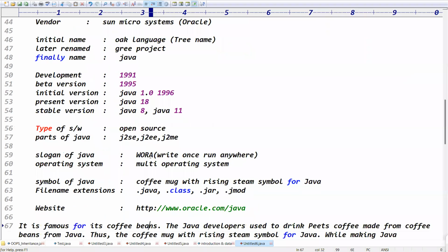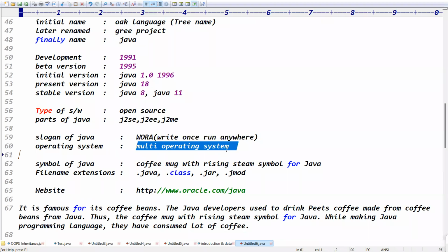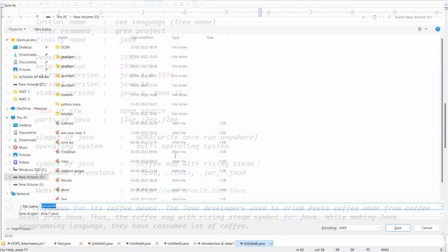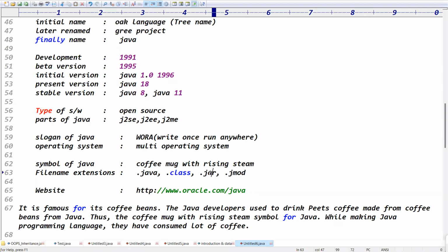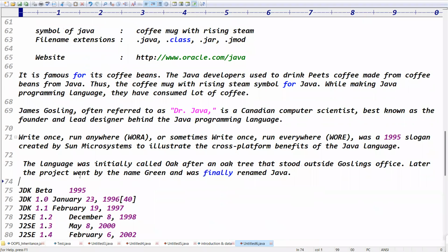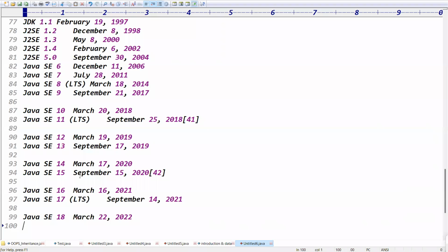The slogan of Java is write once and run anywhere, and the operating system support is multi operating system. The symbol of Java is a coffee mug with rising steam. File extensions we use are .java, .class, jar files, and so on. This is the website, guys. Here I have written some points, and these are the version evolution. This is what we completed in yesterday's class.